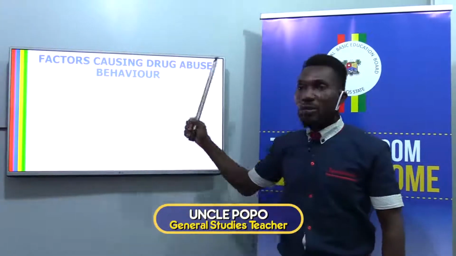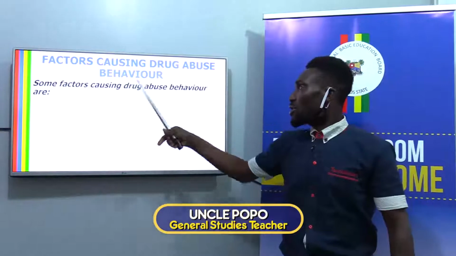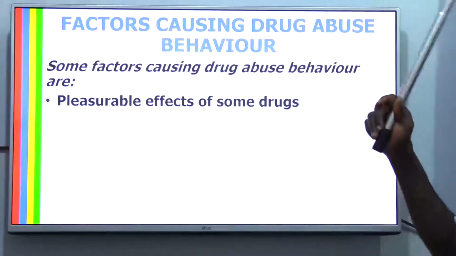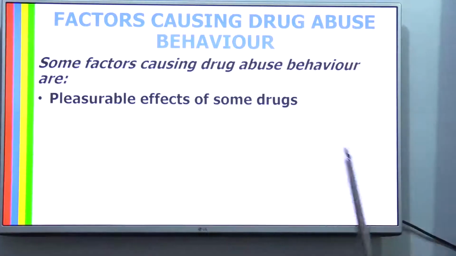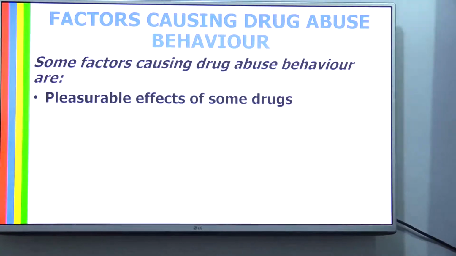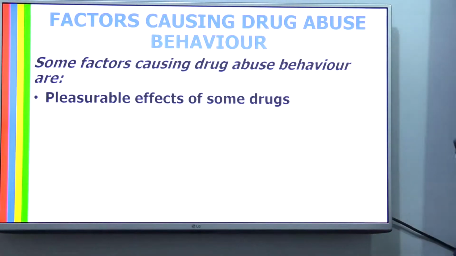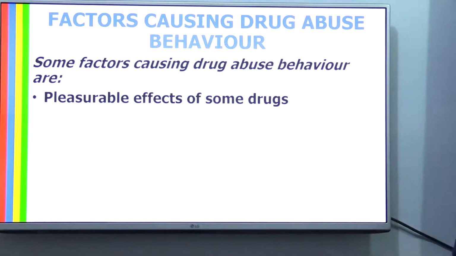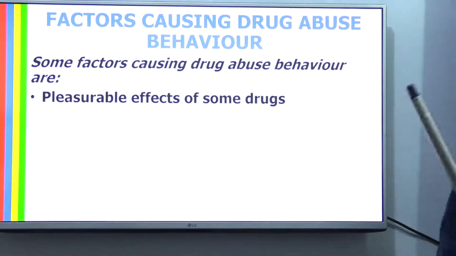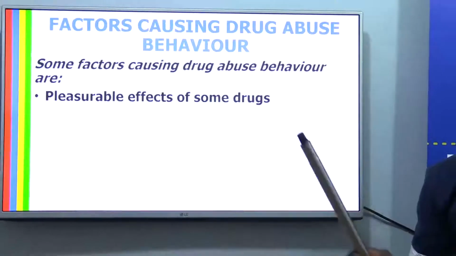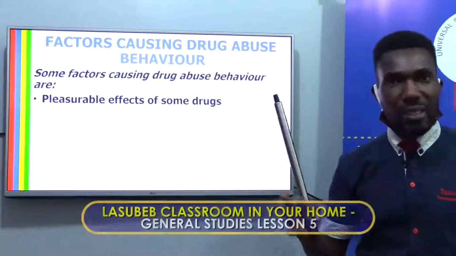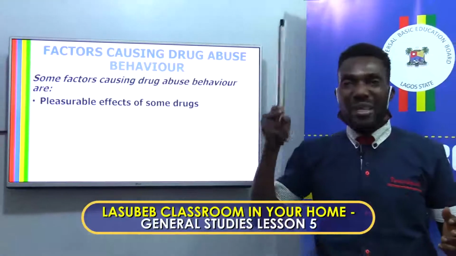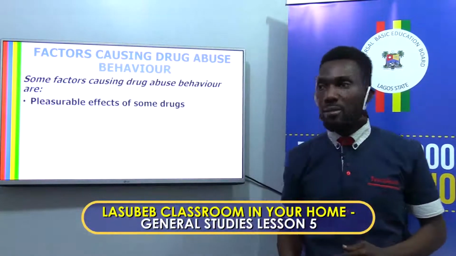Factors causing drug abuse behavior. Some factors causing drug abuse behavior are the pleasurable effects of some drugs. Some people find it very difficult to withdraw from using certain drugs because of the pleasure they think they are getting from such drugs. For example, somebody smoking cigarettes. Despite the advice of the Federal Ministry of Health that smokers are liable to die young, we still have many people addicted to smoking cigarettes.